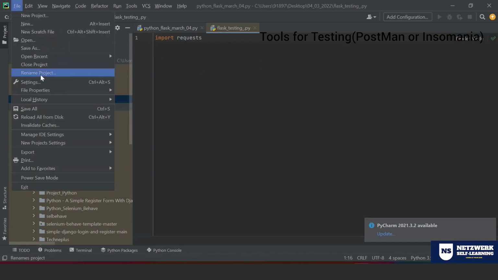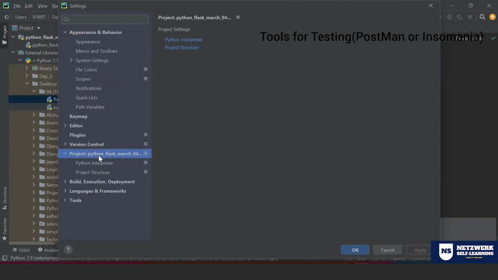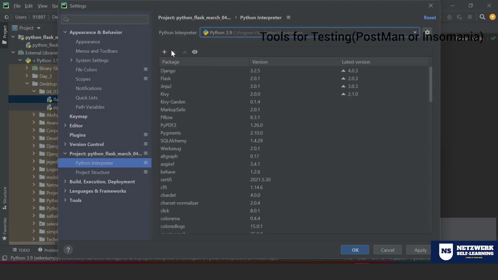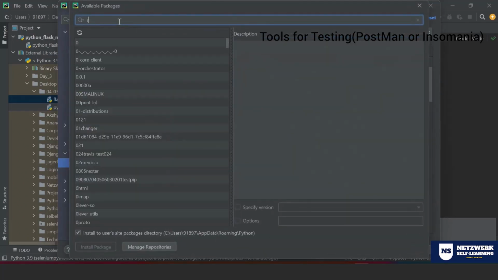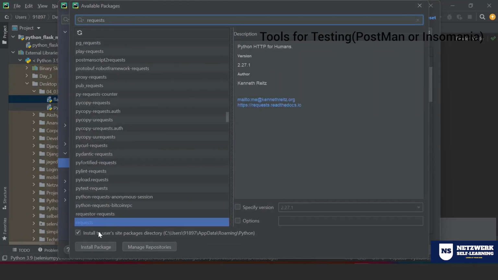So let me go to file, settings, Python interpreter 3.9, and see if you have requests. Okay, it's not there.